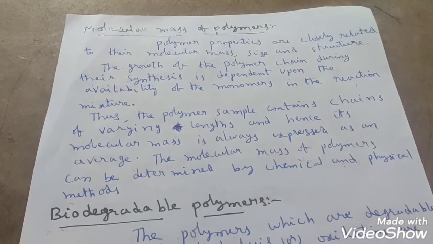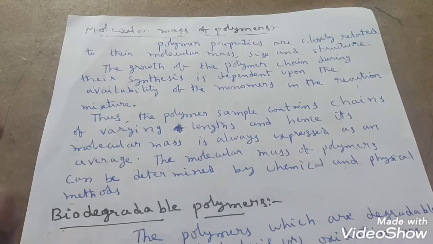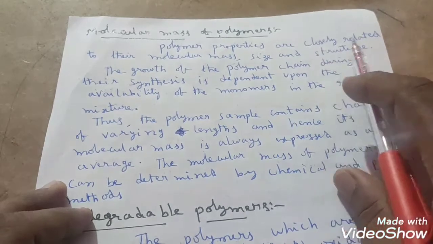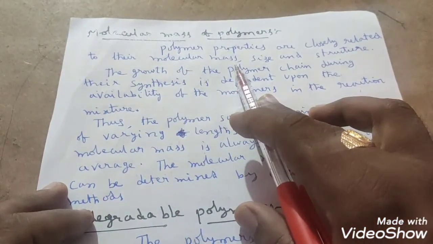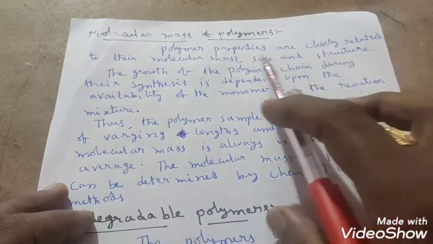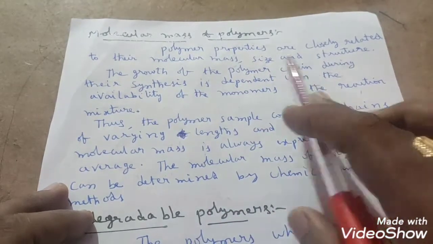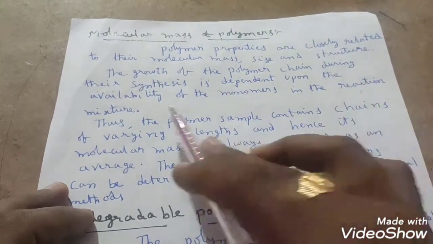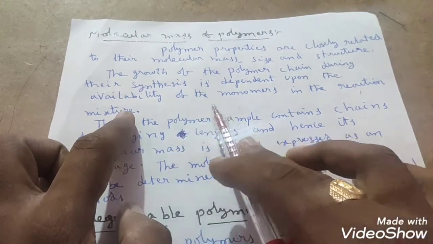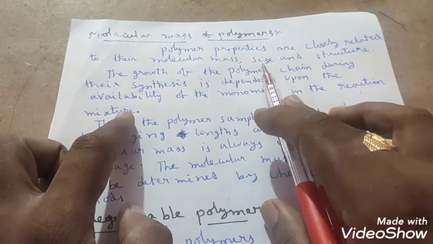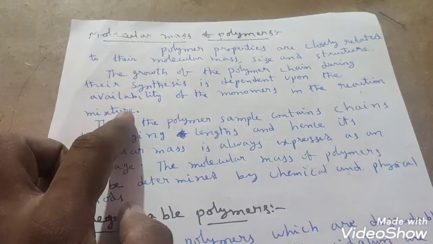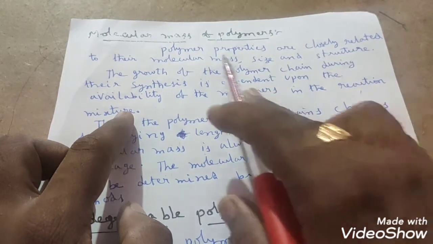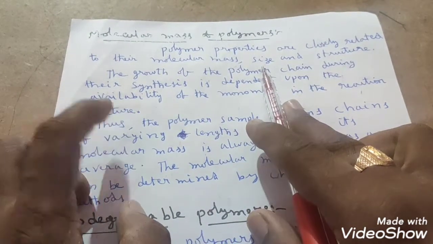Good morning, everyone. The last part of polymers: molecular mass of polymers. Polymer properties are closely related to their molecular mass, size, and structure. The growth of polymer chain during their synthesis is dependent upon the availability of the monomers in the reaction mixture. If the number of monomers increases, then size as well as molecular mass also will increase, students. Everybody knows that. Whenever the growth of the polymer chain increases, molecular mass increases, size also increases.